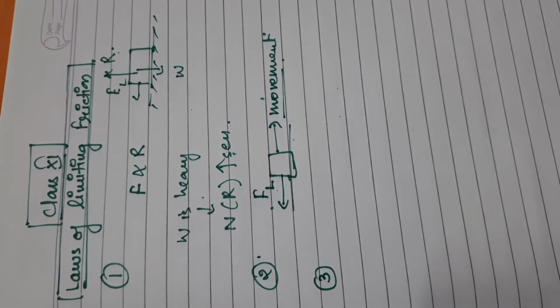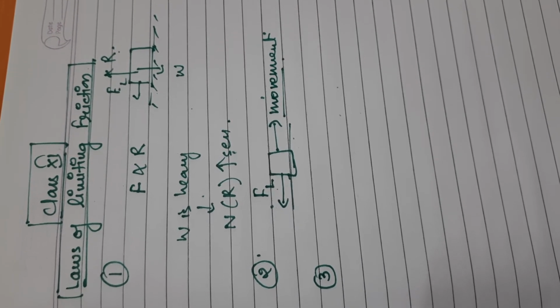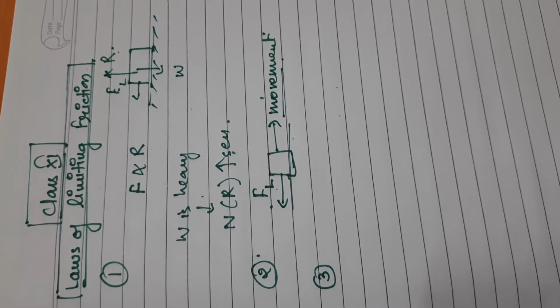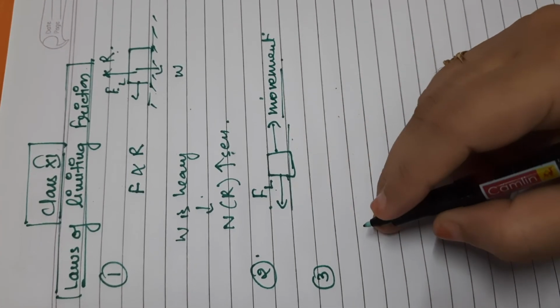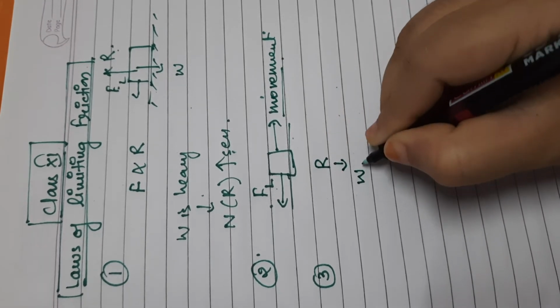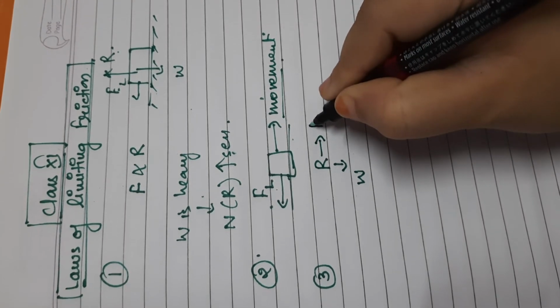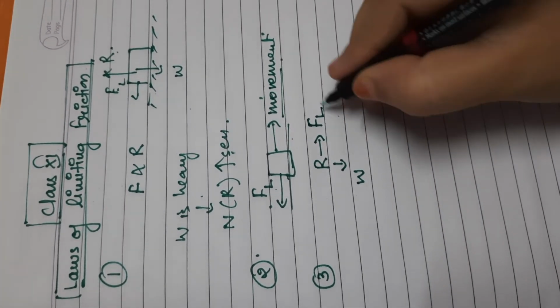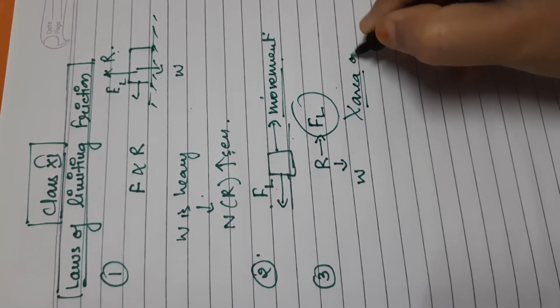What is the third law then? The third law is that the force of limiting friction is independent of the apparent area of contact, so long as the normal reaction between the two bodies in contact remains the same. It does not depend on the area of contact, because the normal reaction depends on the weight. The more the weight, the more the reaction, and our limiting friction depends directly on the normal reaction. So limiting friction does not depend on the area of contact.